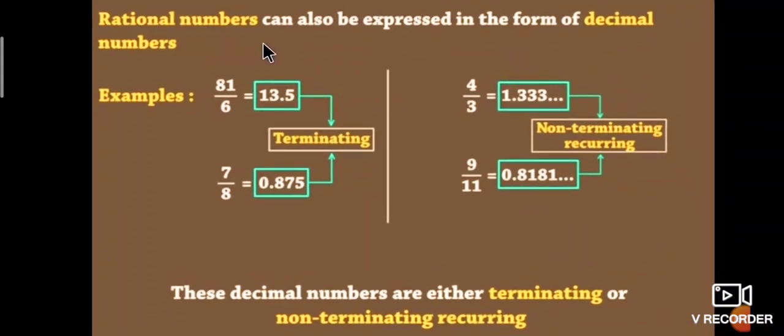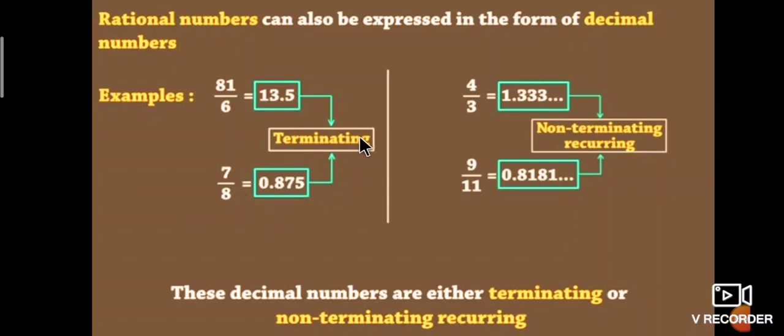Next, rational numbers can also be expressed in the form of decimal numbers. For example, 81 by 6 is equal to 13.5. Second example, 7 by 8 is equal to 0.875.